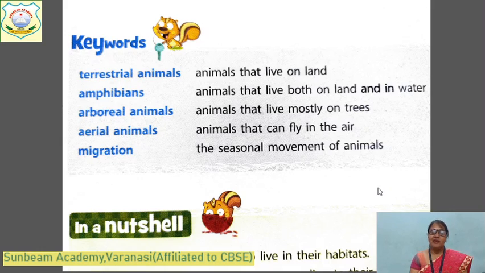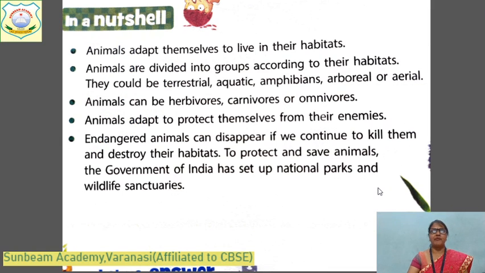And children, what is migration? Migration is the seasonal movement of animals or birds. Children, nowadays you can see on the Ganga river that different types of birds are coming from very far places. This is called migration. And what have we learned in this lesson?